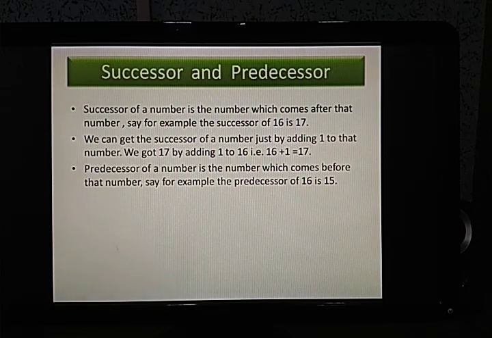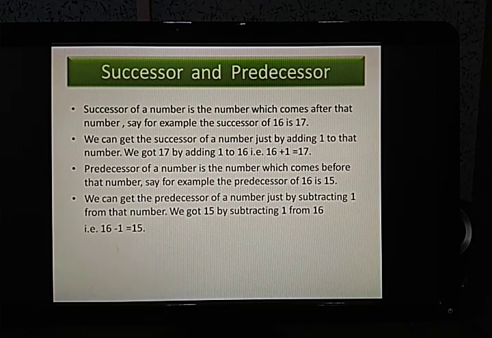Obviously you got the answer just by subtracting. Before it was addition, now it is subtraction. To get the predecessor, we have to subtract 1 from that given number. So we got 15. 16 minus 1 is 15. Very simple. What is predecessor and successor?